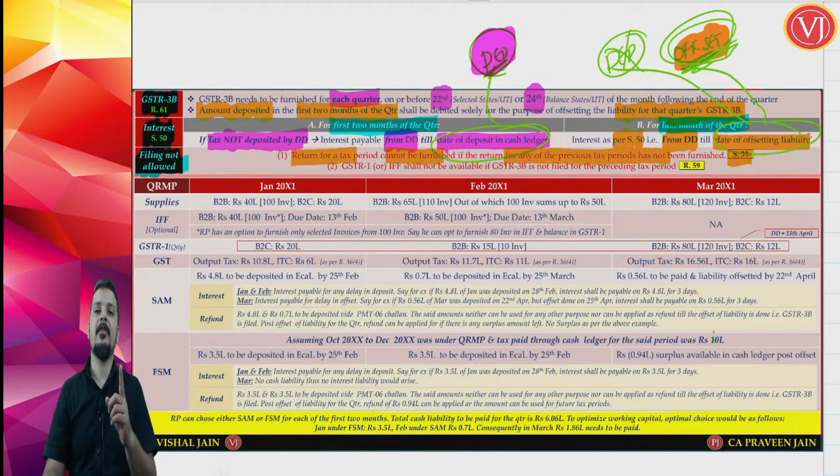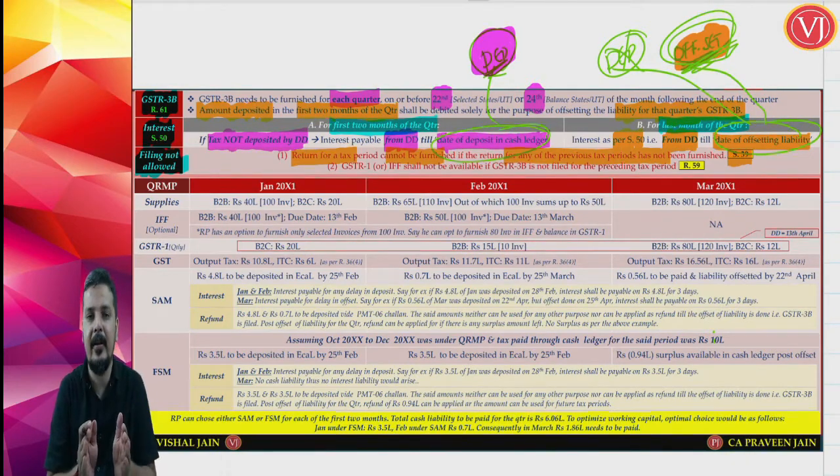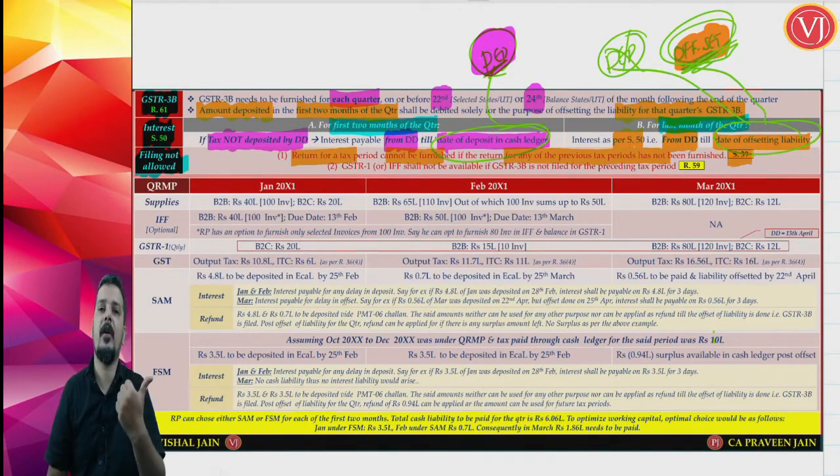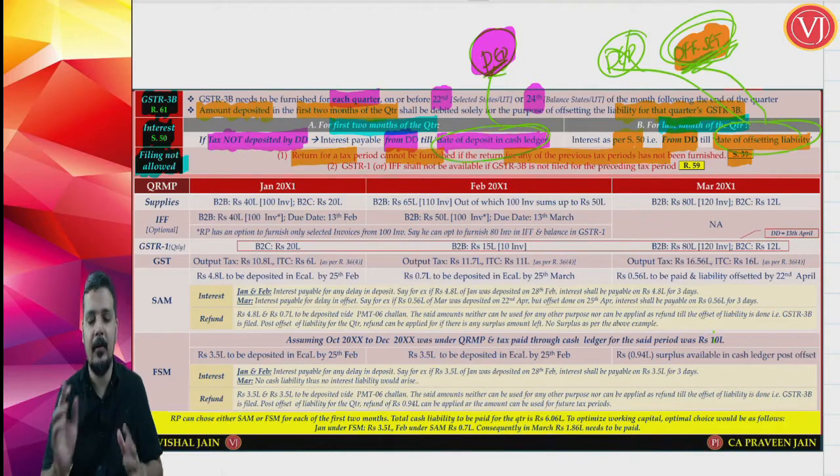But that is not applicable for GSTR 1. GSTR 1 you can file for the current tax period even if you have not filed GSTR 1 of the previous tax period. You cannot file GSTR 3B of the current tax period without filing GSTR 3B of the previous tax period. But as far as GSTR 1 or IFF is concerned, you can file it for the current tax period without even filing GSTR 1 of the previous tax period. So, there is a difference which we have already discussed.